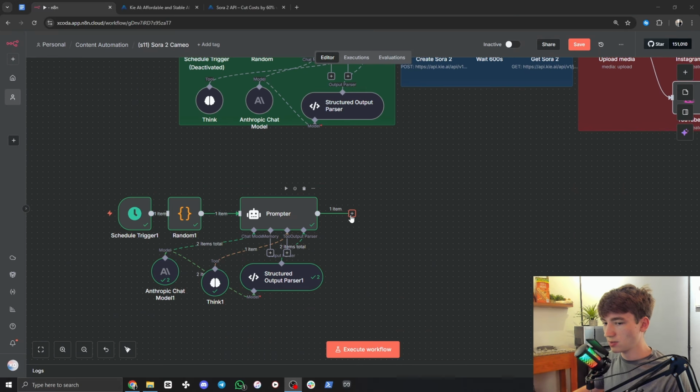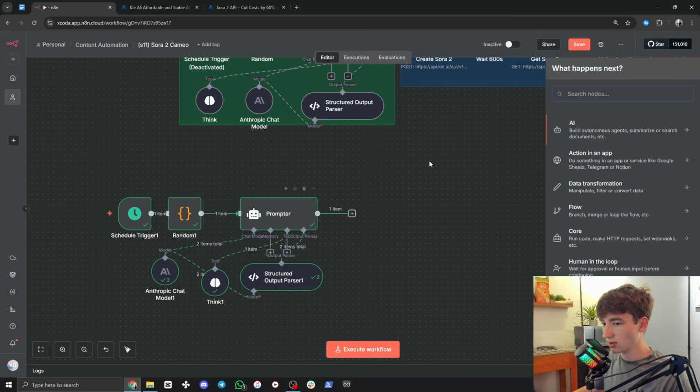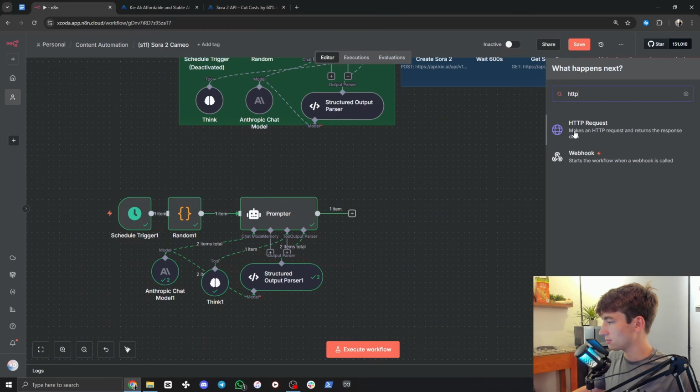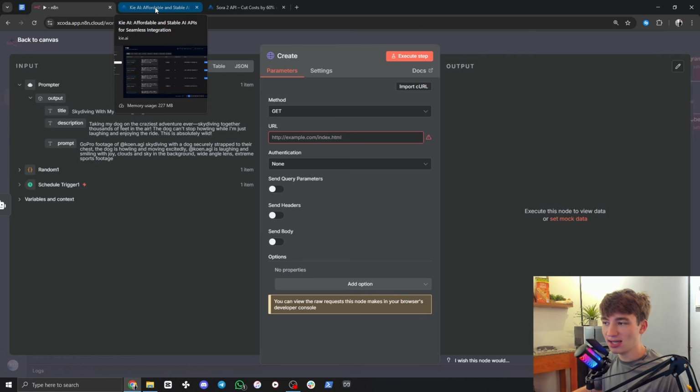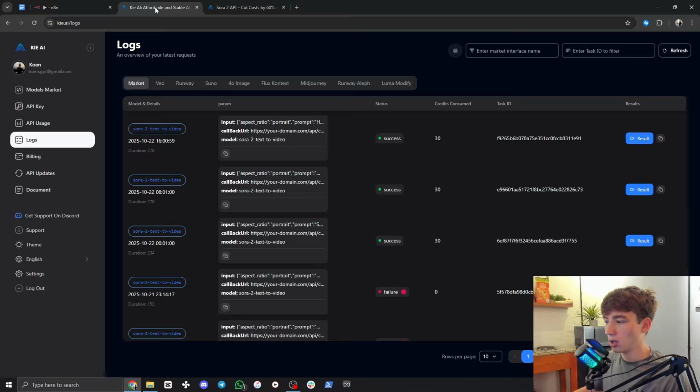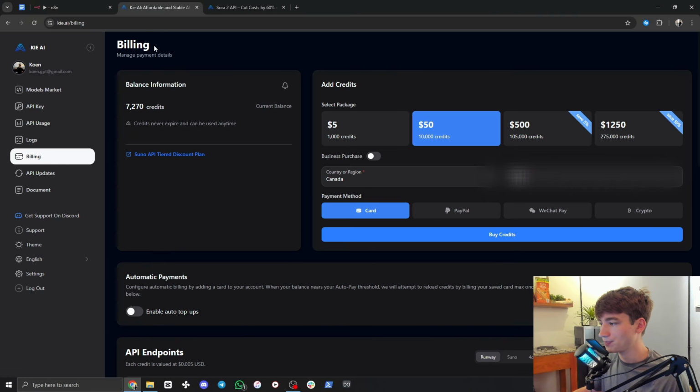Okay, so the first step is we're going to add a HTTP request. So click over here, HTTP. I'm going to name it create. So this is going to create the video. Now, the service we're going to be using is Key AI because they have the cheapest API usage for most video models. So once you are logged on to Key AI, the first thing you're going to need to do is go to billing and add some credit. You can go to billing on the left here.